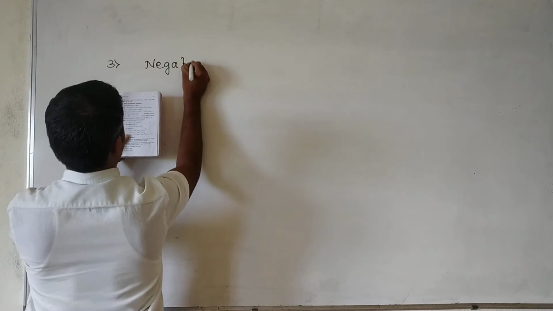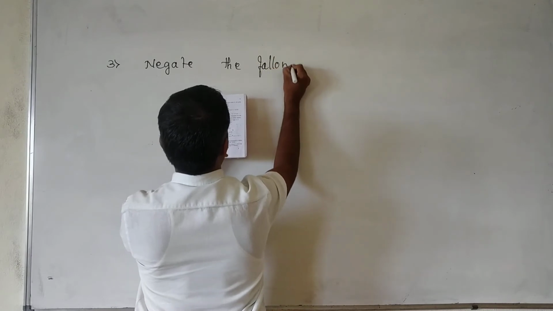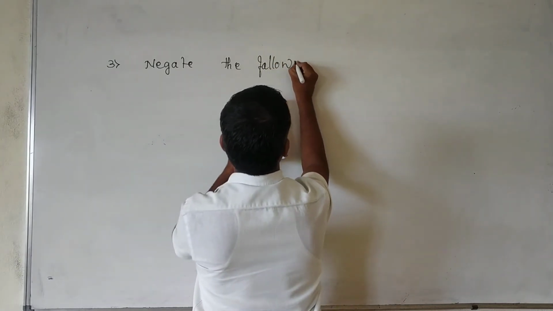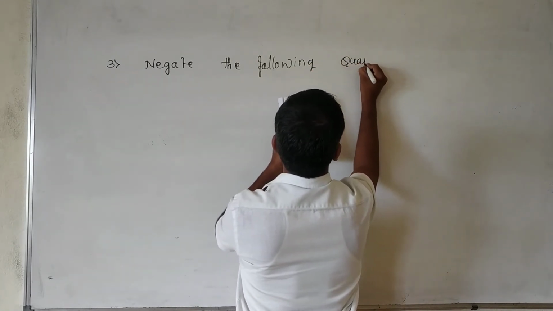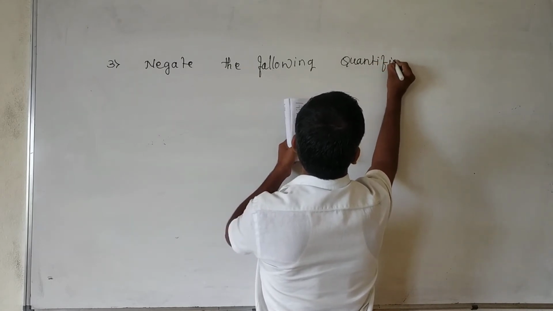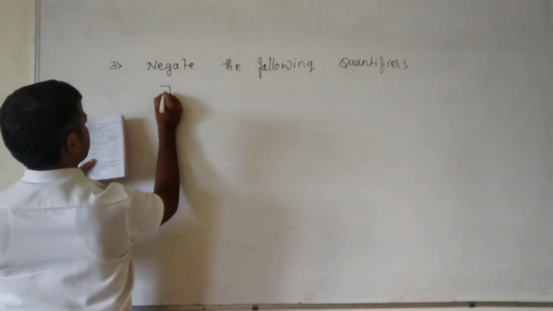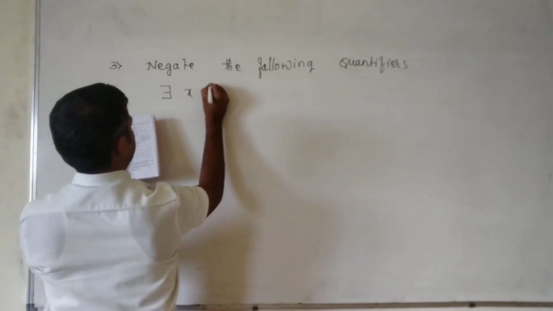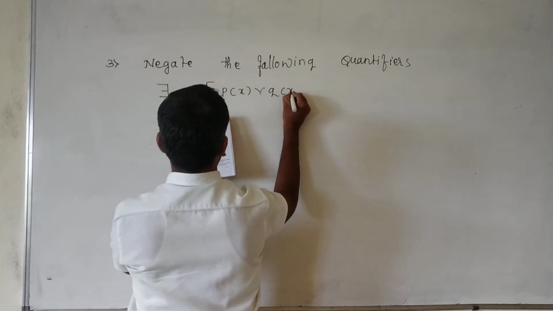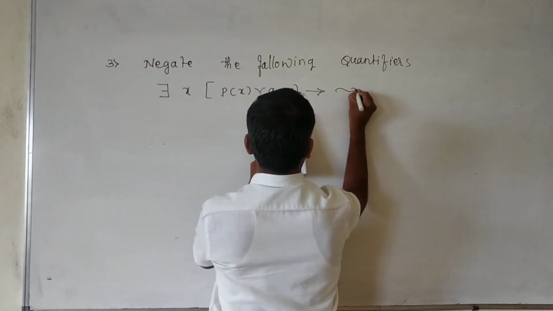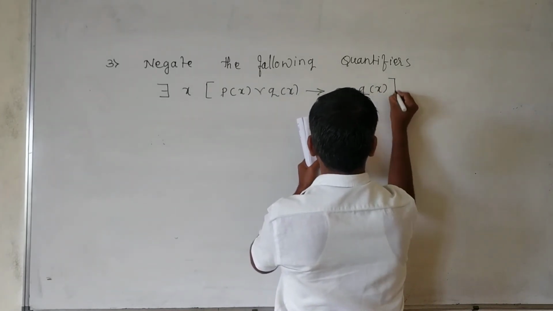Negate the following quantifiers. They have given: there exists x such that p of x or q of x, conditional negation of q of x.